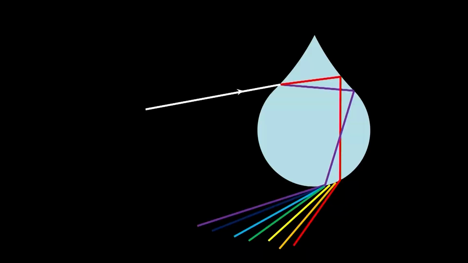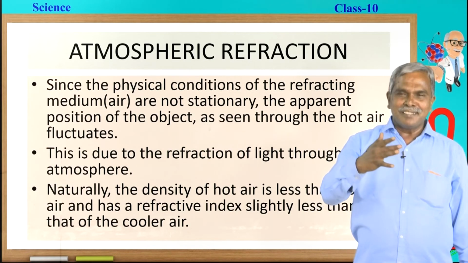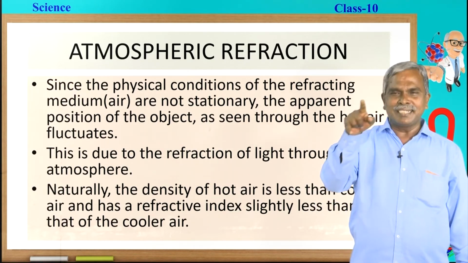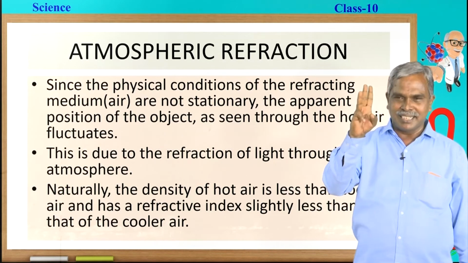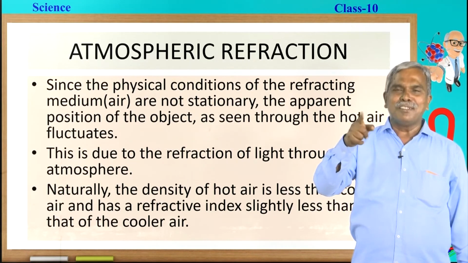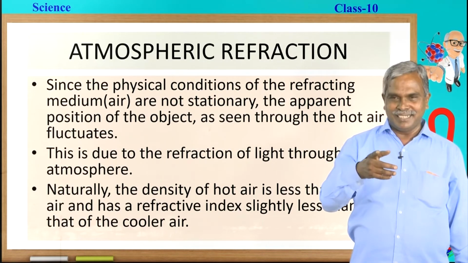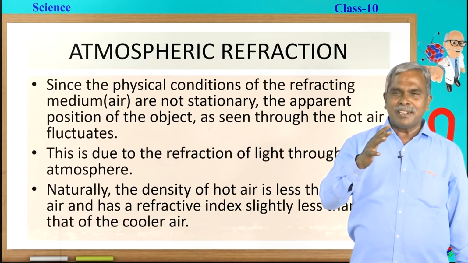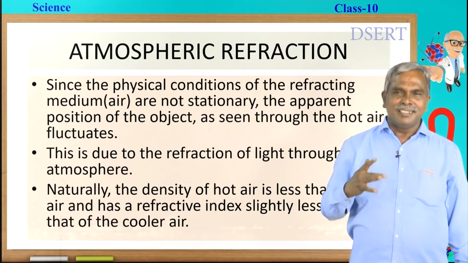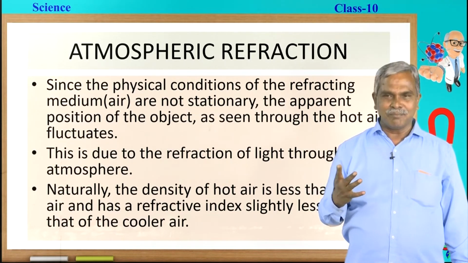Okay, children, with this concept, let us proceed further to atmospheric refraction. The earth is made up of 3 layers: lithosphere, hydrosphere and atmosphere. Atmosphere is most prominent. A thin blanket of air surrounding the earth is called the atmosphere. Normally, the atmosphere is composed of gases or air.